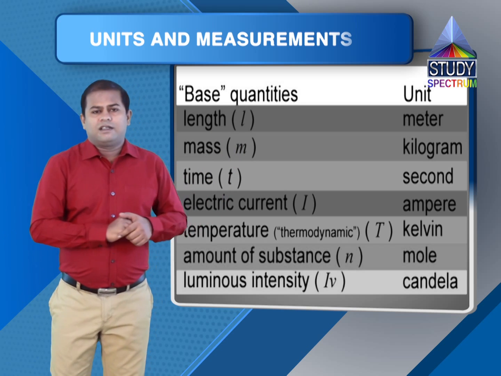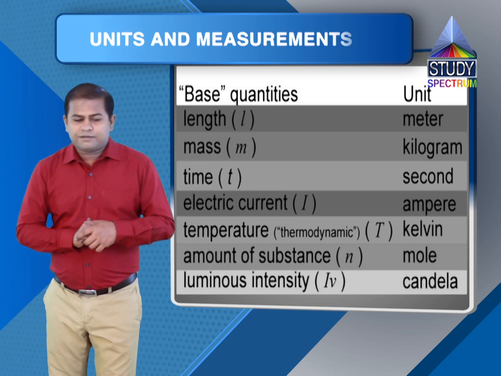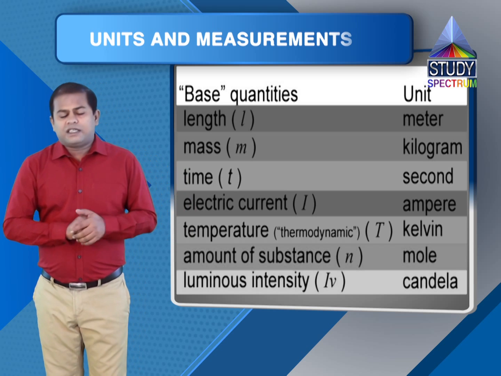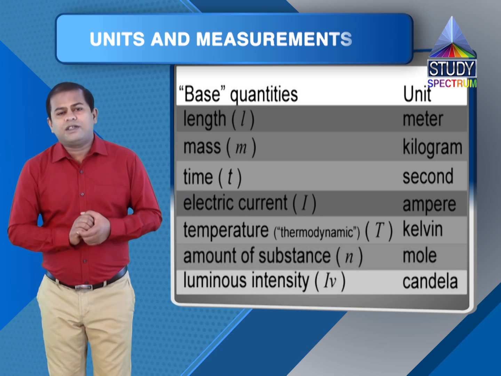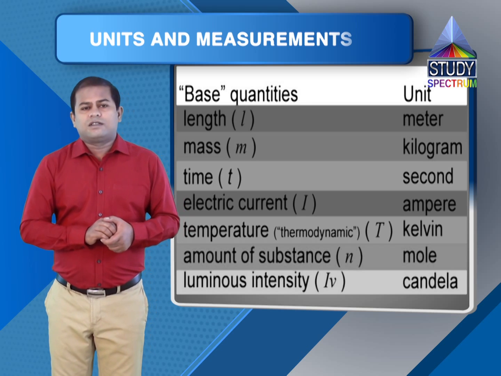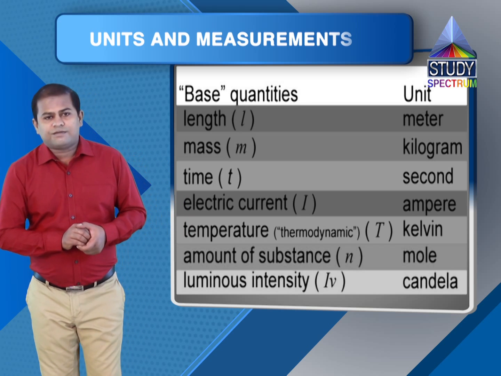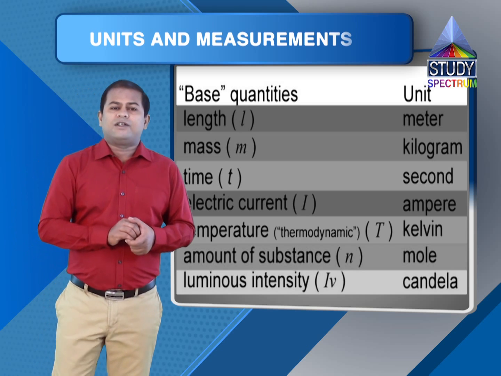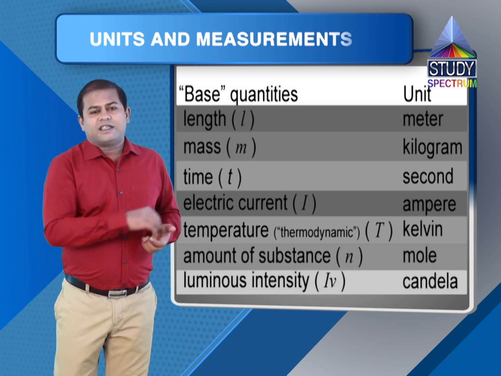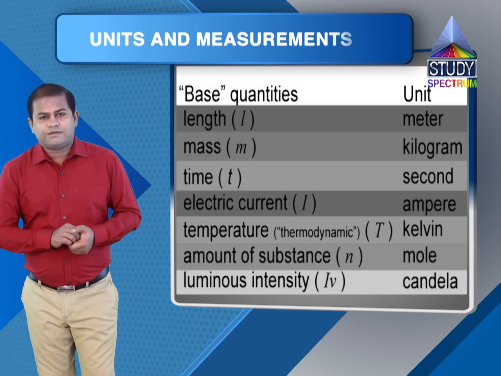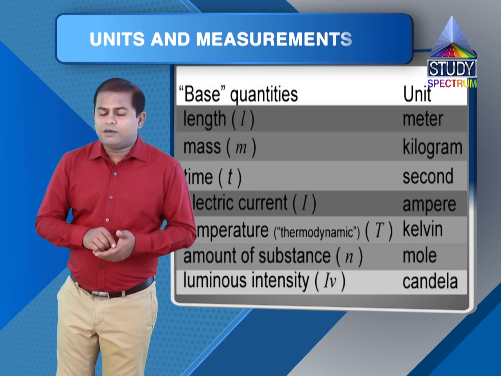To begin with, let's take first one, length. So first fundamental quantity here listed is length. SI unit for measurement of length was taken as meter. In SI system, unit for measurement of length was taken as meter. It's abbreviated as small m. Abbreviation is small m.